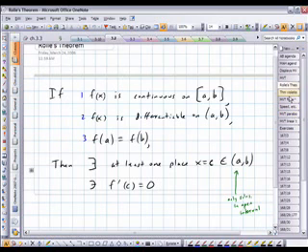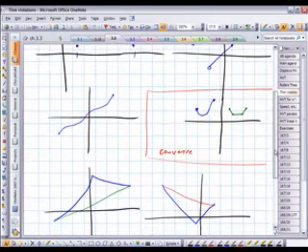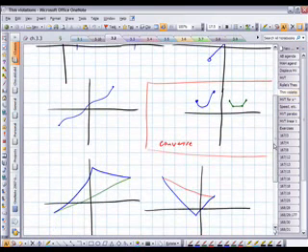Violations would work the same way for Rolle's theorem. That is, if the endpoints are not the same height, then clearly in here you won't necessarily have a flat tangent line. It's important to realize also the converse of these theorems is not true. Just because there is a place here that is flat does not mean that the endpoints have to be at the same height, which would be true if the converse of Rolle's theorem were true, but it's not.